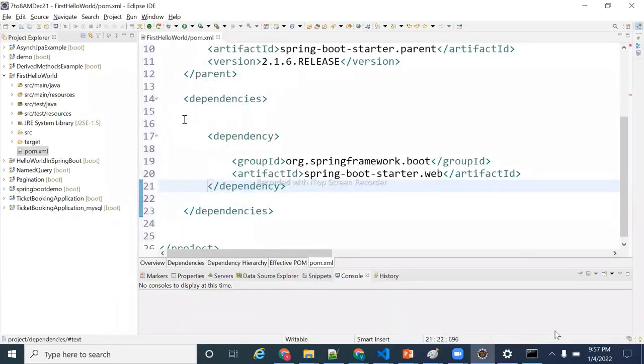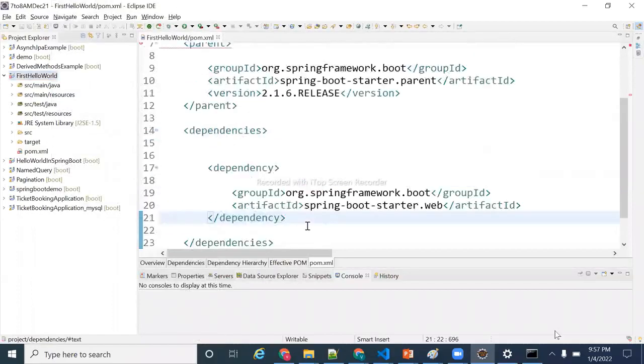Now after saving this, you are going to get a Maven Dependencies folder. One second. Some spelling mistake might be there.